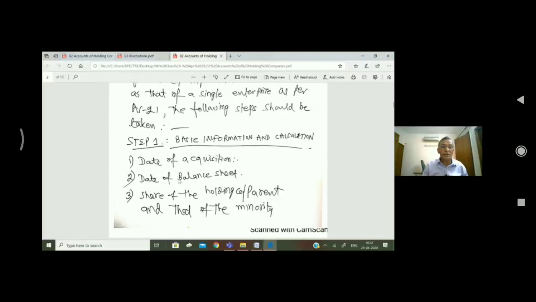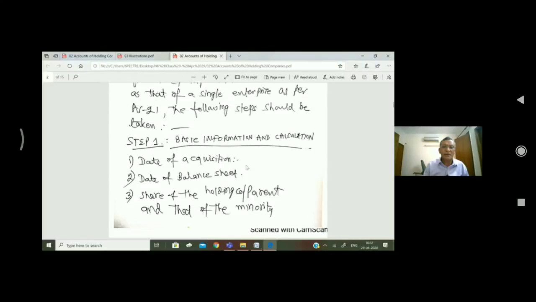Whenever I use the word H Limited, understand it as holding company and S means subsidiary. So there will be two balance sheets, of H and S. Let us say these balance sheets are as on 31st March 2020, and the date of acquisition is when the holding company acquired the shares of the subsidiary company.